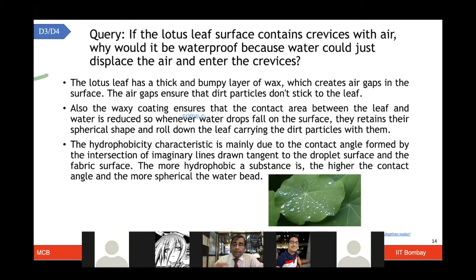With this, a higher contact angle is made, which makes the water droplets more spherical, and water rolls down from the leaf. So the hydrophobic characteristic, the way it has been achieved, a similar phenomenon has been observed and utilized in products like paints.